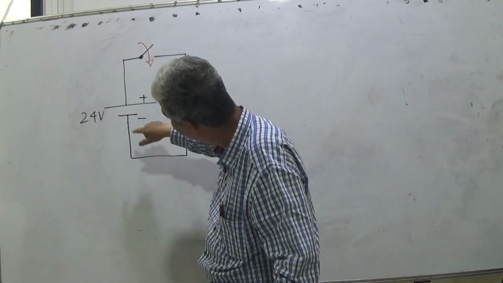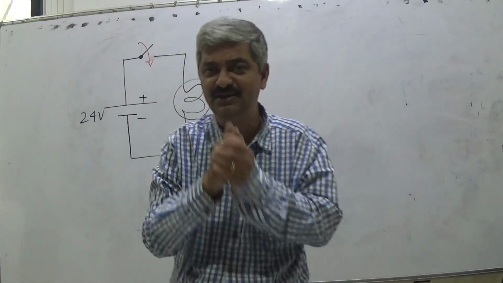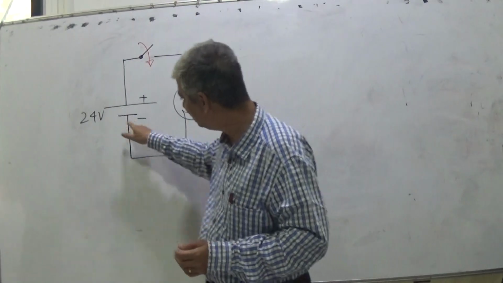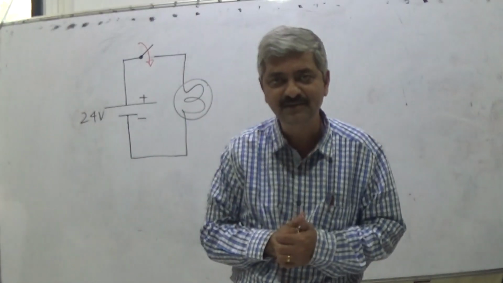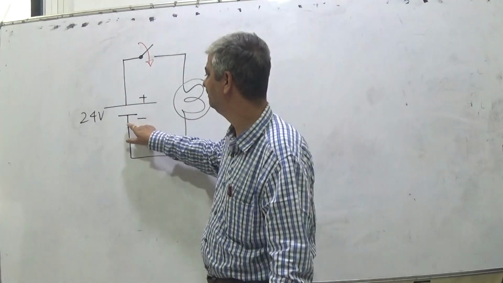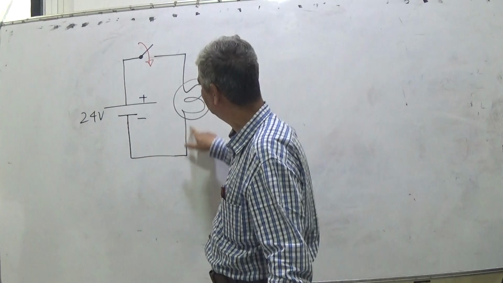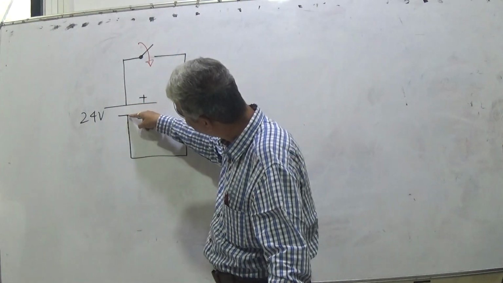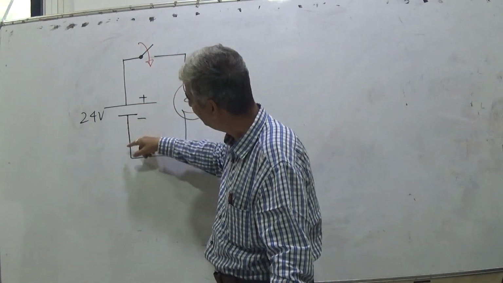So we will find that once you inject the electrons in it, the same red colored electrons will move from here to here, and again a few red colored electrons will come here.